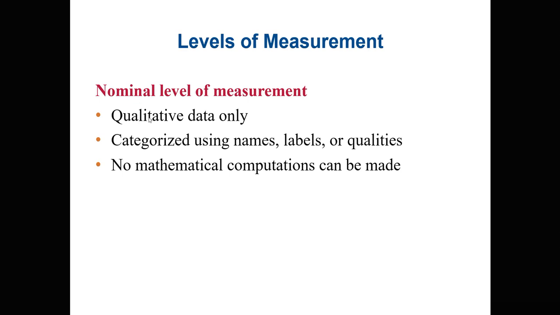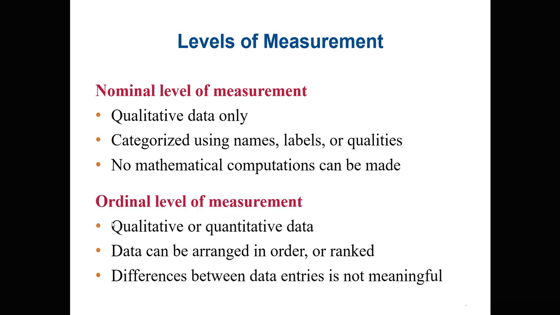So you are dealing with qualitative data. It's only qualitative data. There's no quantitative data under the nominal level of measurement. So we are looking at names, labels, and qualities, for example, beautiful, handsome. Labels, maybe the brand. The names of people, Peter, Paul, John Doe, and so on. There are no mathematical computations that can be made. You cannot say Montreal multiplied by Quebec City minus Trois-Rivières. That will make no sense.